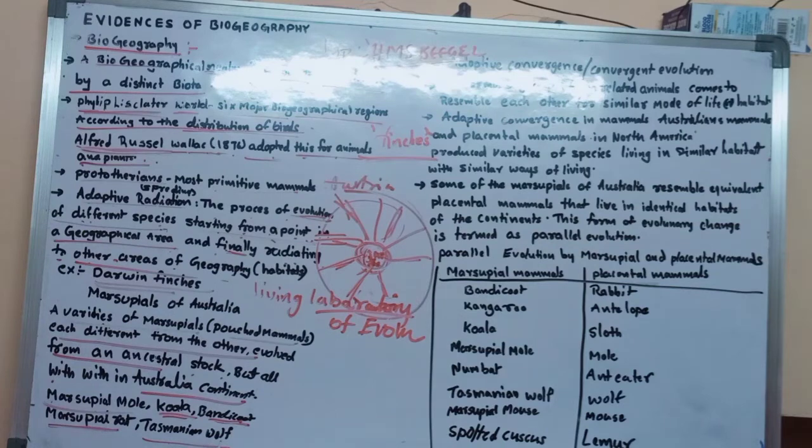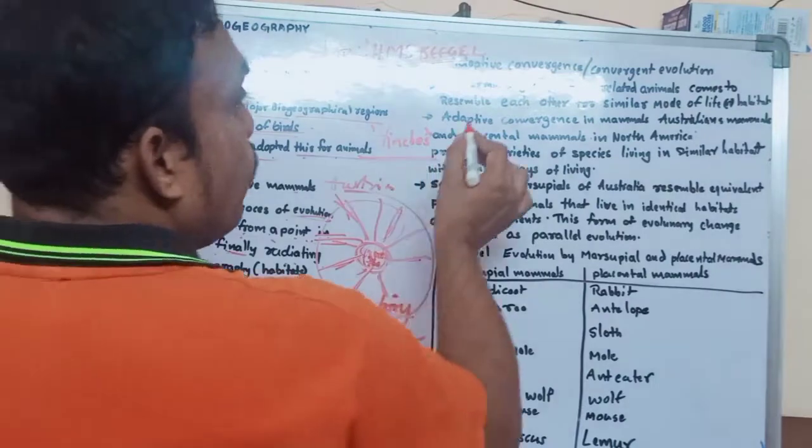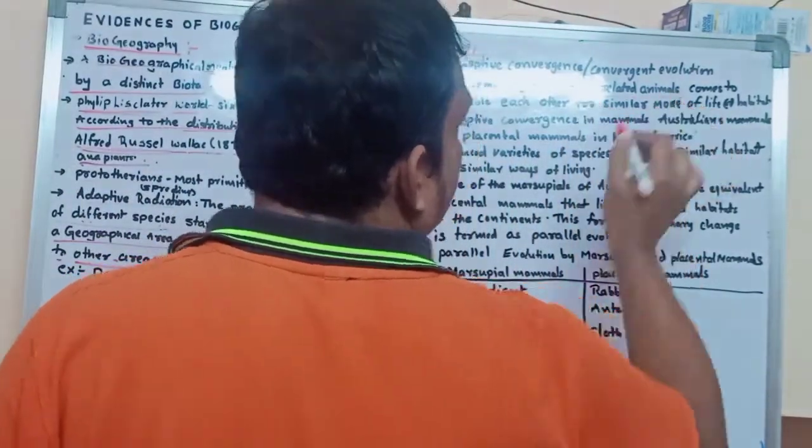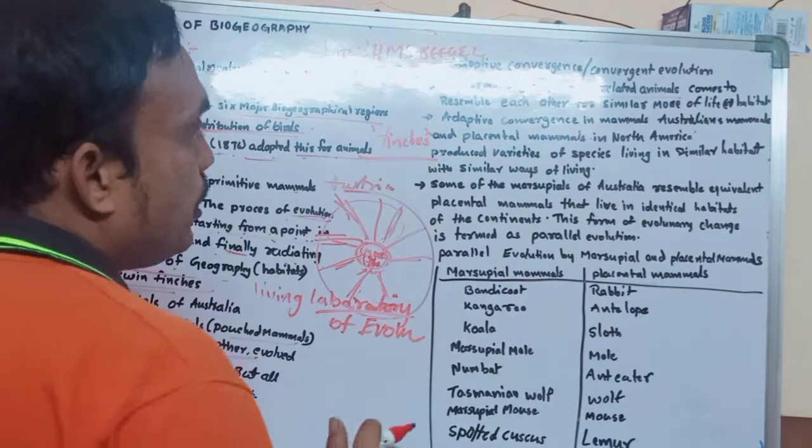And another example, adaptive convergence. What is convergent evolution?